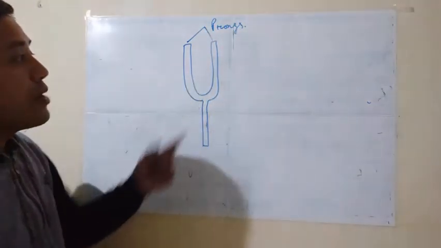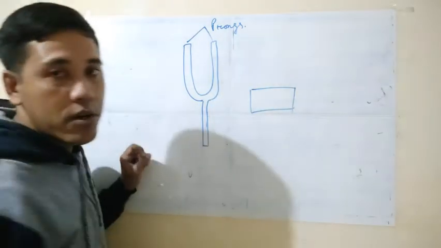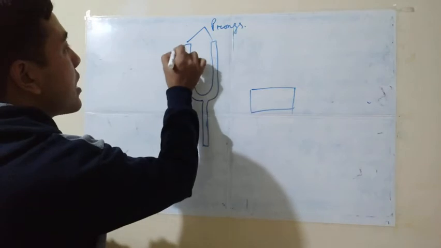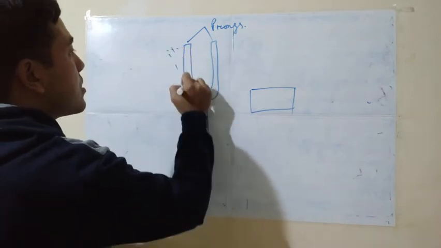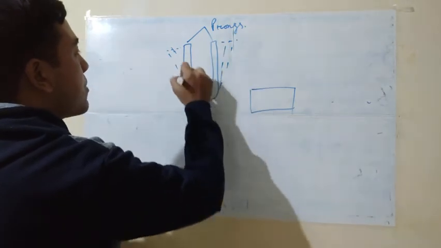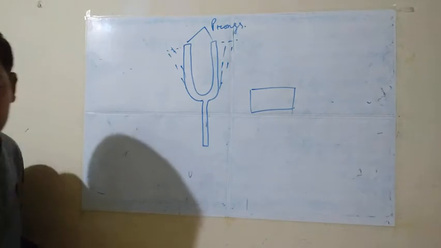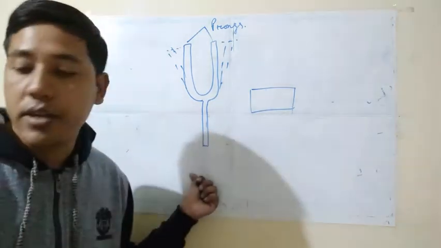Okay. When we strike this prong on a hard rubber, this prong will start vibrating. Okay, because of that it produces a sound. And this is known as the vibration of the tuning fork.